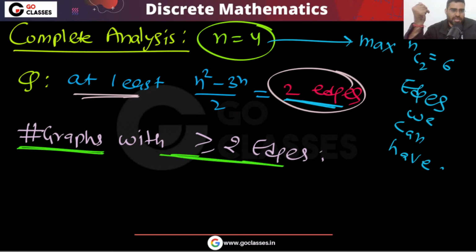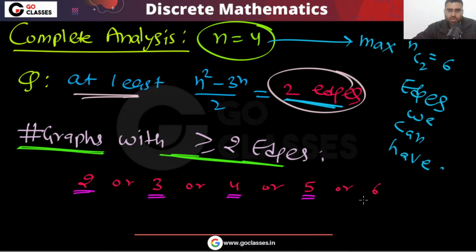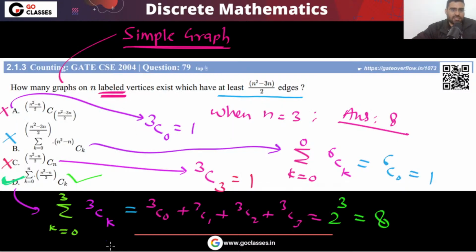So you will get a series, the number of graphs with greater than or equal to 2 edges. Then what answer will you get? The number of edges can be 2, or 3, or 4, or 5, or 6. First of all, 16 minus 12, yes, that is 2 edges. So you can notice that either 2 edges, 3 edges, 4 edges, 5 edges, or 6 edges, these many edges you want. And the question is asking for how many graphs there are.